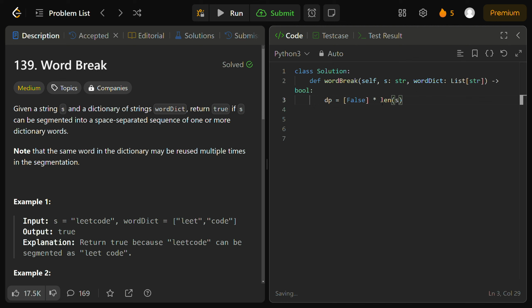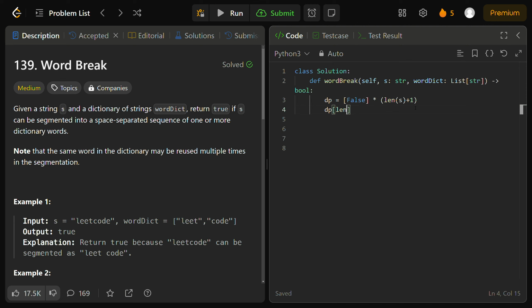To account for our base case, when we're initially populating our base case in our DP array, we have to get one more index so we have enough room to account for the base case and all the indices that come before it. So we have the length of s plus 1 to have room for that next index of our base case.